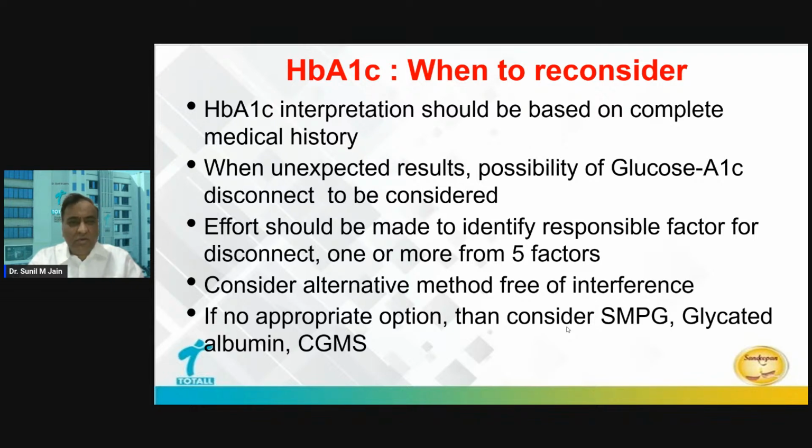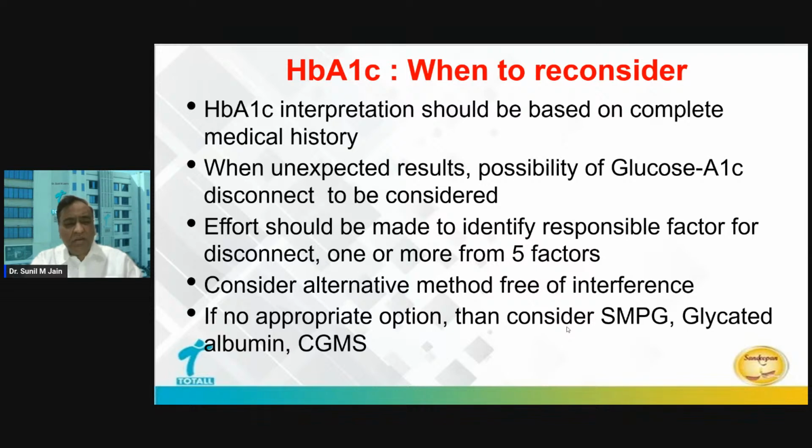So, my concluding remarks will be: HbA1c interpretation should be based on complete medical history. That's what I elaborated. Whenever there is an unexpected result between HbA1c and what the patient is bringing to you as glucose readings, you should keep a possibility that one of the five glucose-HbA1c disconnect reasons may be present in this patient. Try to identify the factor. If it is treatable, treat it independently, that is fine. But in such a scenario, consider an alternative method for glucose monitoring which is not influenced by HbA1c.